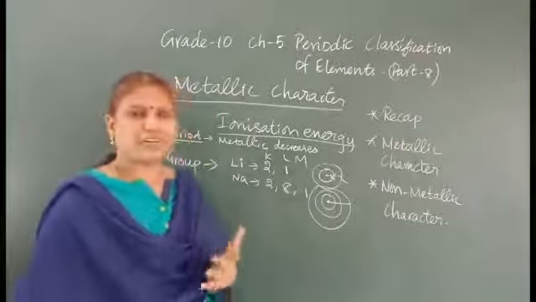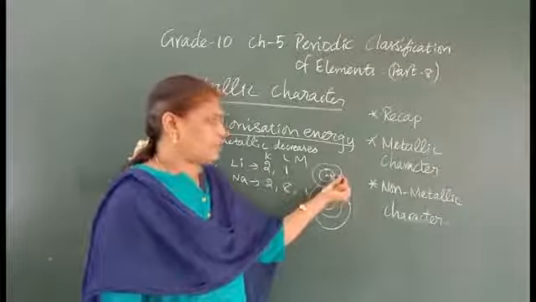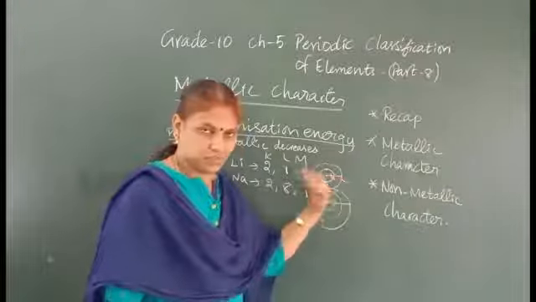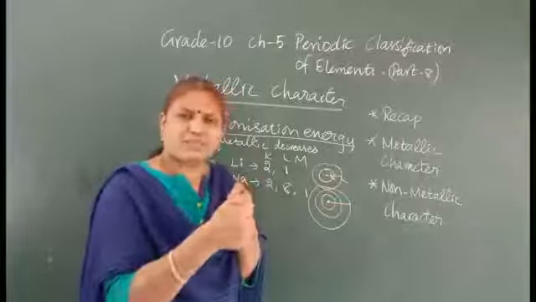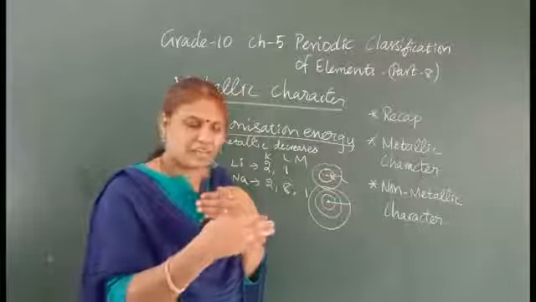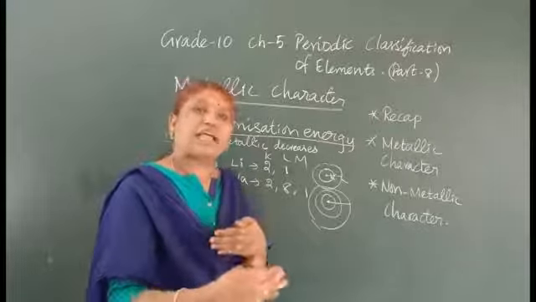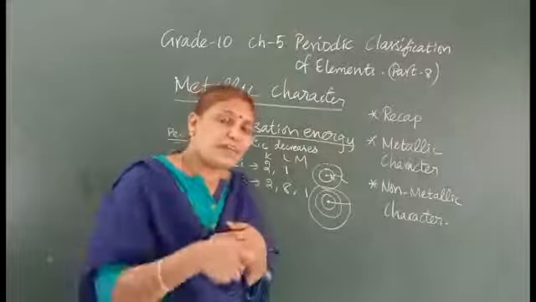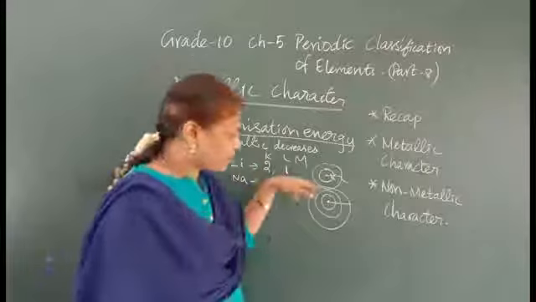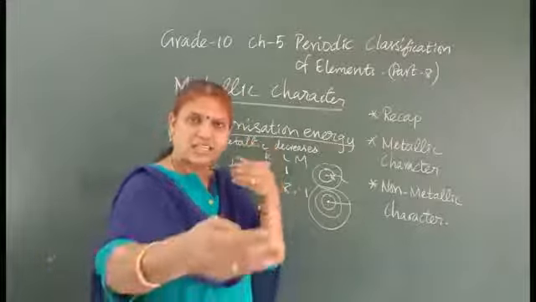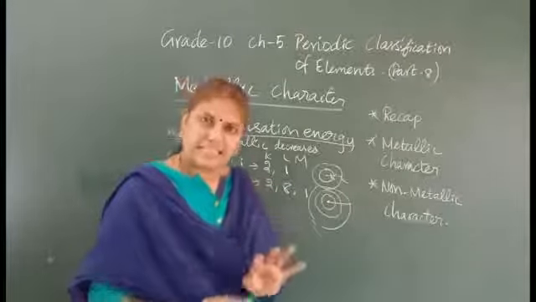Why am I telling you these things now? When the electron here is to be lost, we have to spend more energy, because the force of attraction is more, between the positive nuclear charge and the negative electrons. The attraction between the nuclear charge and the outermost shell is more, so I have to spend more energy to lose the electron. When I am going down, the distance between the nucleus and the outermost shell is more, so the force of attraction decreases.